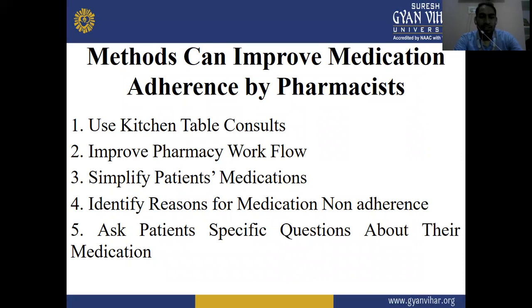Fourth method is, identify reasons for medication non-adherence. And fifth method is, ask patients specific questions about their medications. These are the methods to improve medication adherence by pharmacist. Pharmacists play the most important role in improving medication adherence.